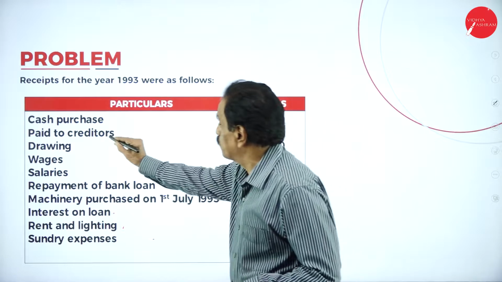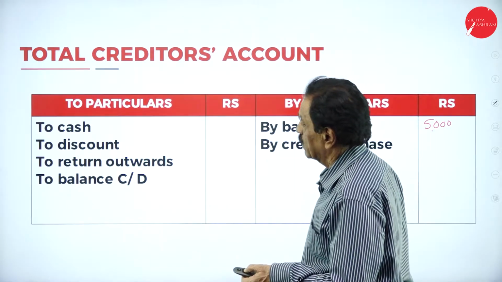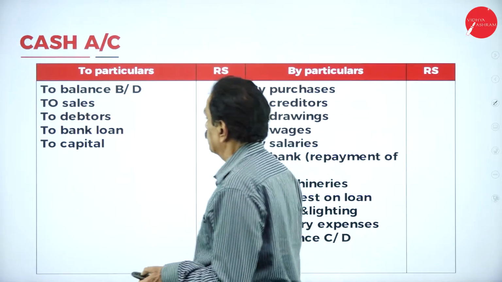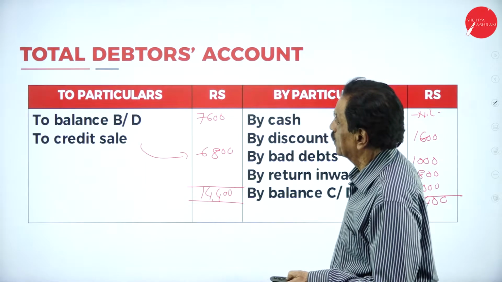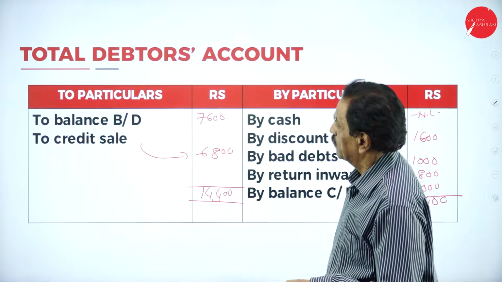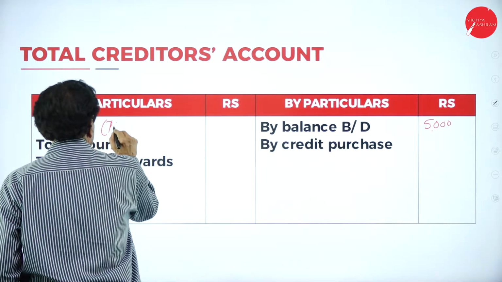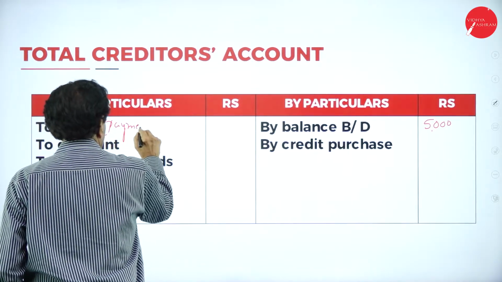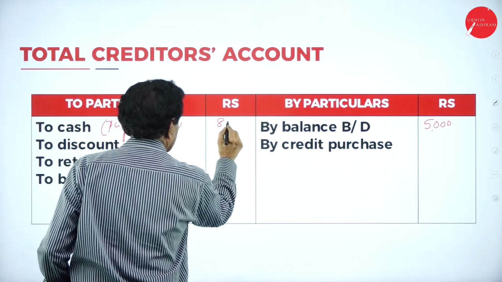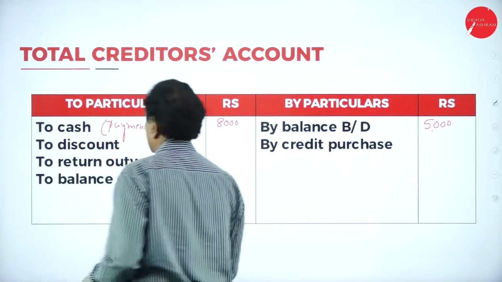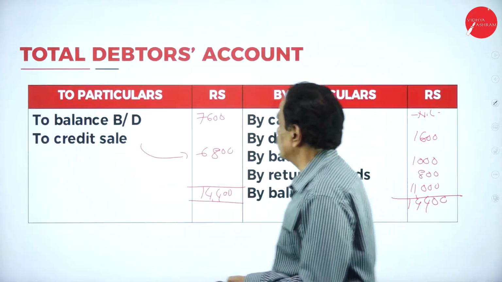Payment to creditor 8,000. Cash payment to creditors 8,000. Then discount received 1,000.